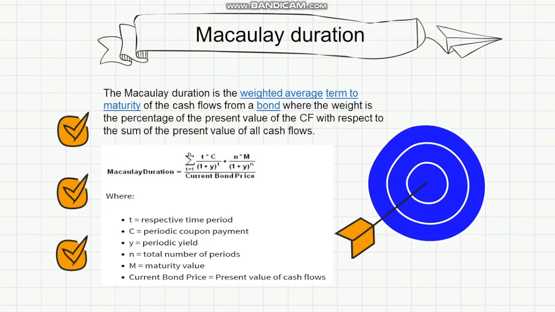is the percentage of the present value of the cash flow with respect to the sum of the present value of all cash flows. In the formula here, this is the sum of the present value of all cash flows divided by the current bond price, or the present value of the cash flow.